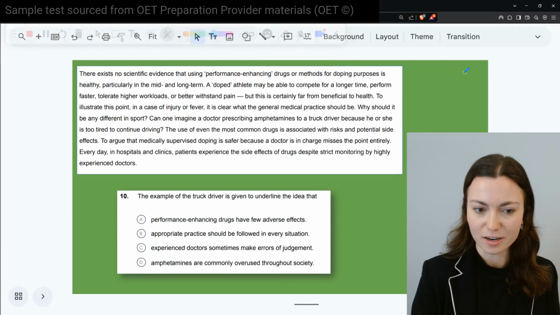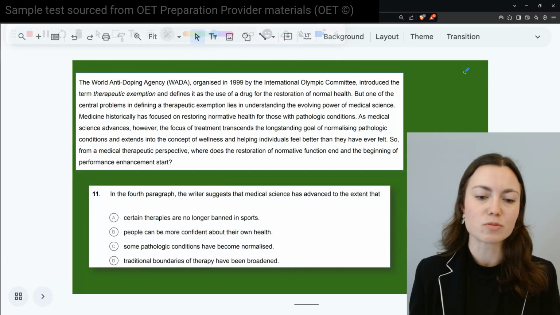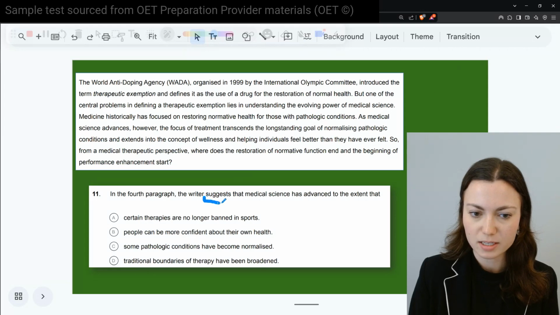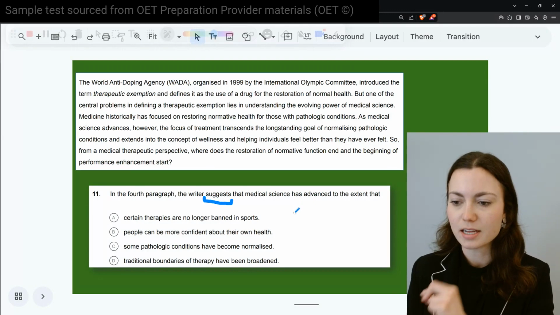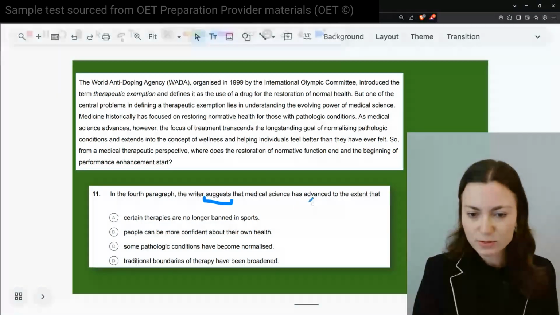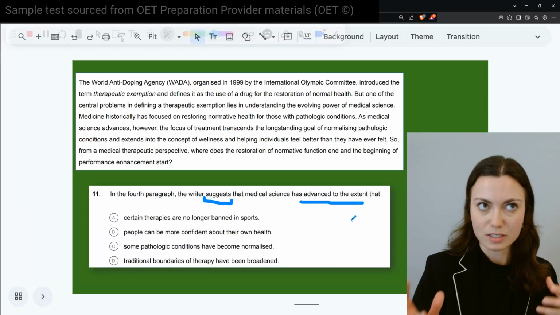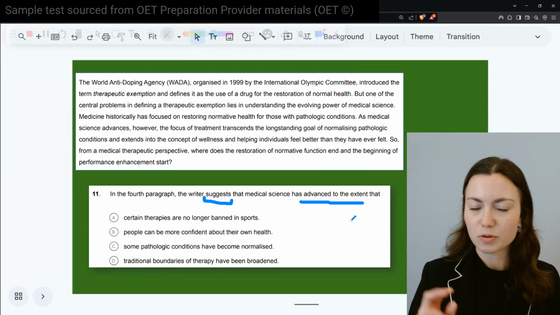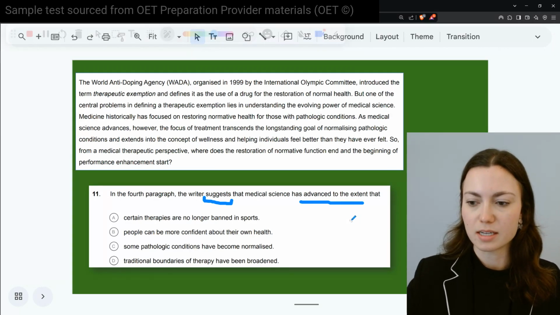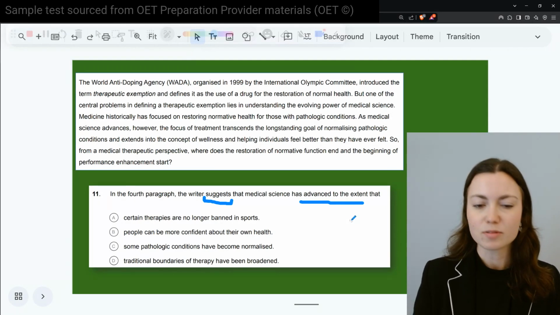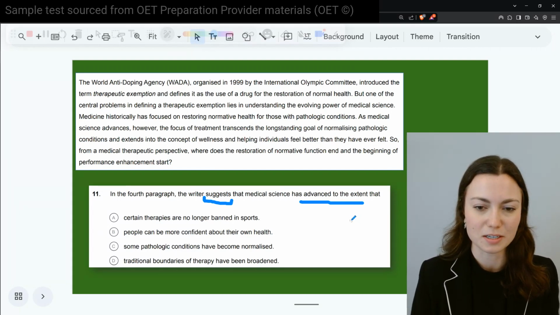All right, from there, next paragraph, we have for question 11, in the fourth paragraph, the writer suggests, we're back to this verb again, that medical science has advanced to the extent that. All right, some clues here. What you'll find as you're reading is there are different things that are pointing to the answer, but you want to be careful. Is it actually what has advanced to that extent? I'll leave it there. Read the text. When you're ready, unpause the video and I'll go into an explanation with more detail.